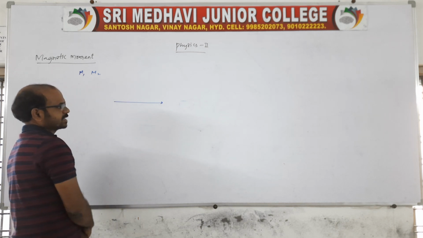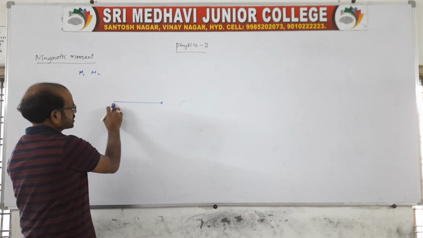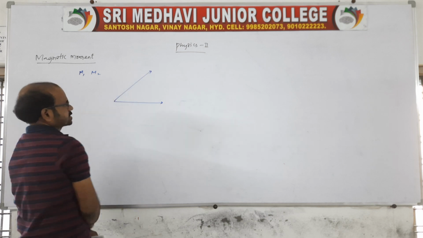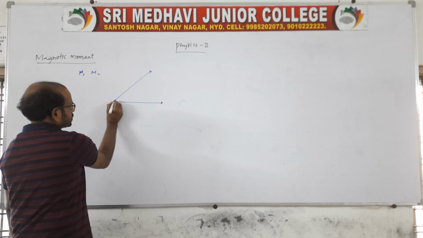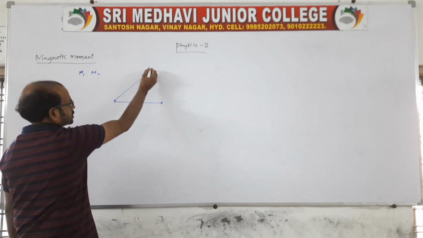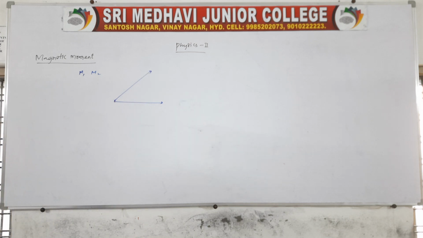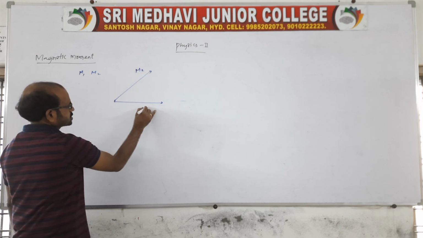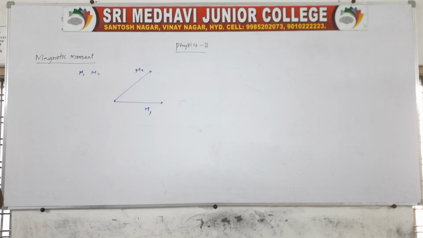This arrow head indicates a north and this indicates a south. If two magnets are joined like this, here the bar magnet of magnetic moment is m2, and this bar magnet of magnetic moment is m1.